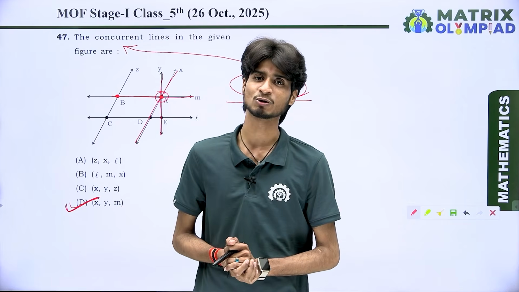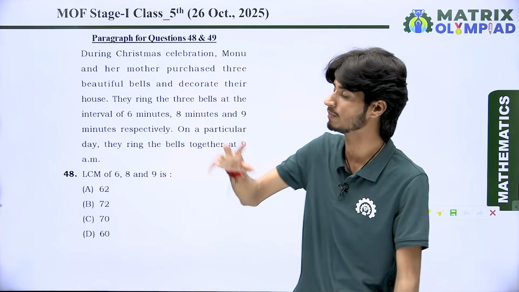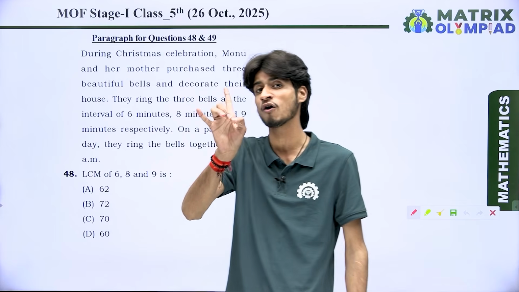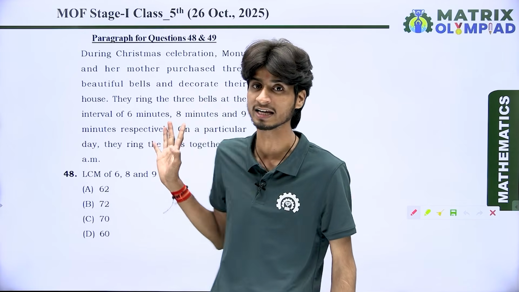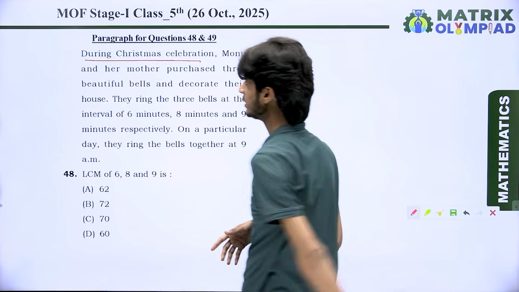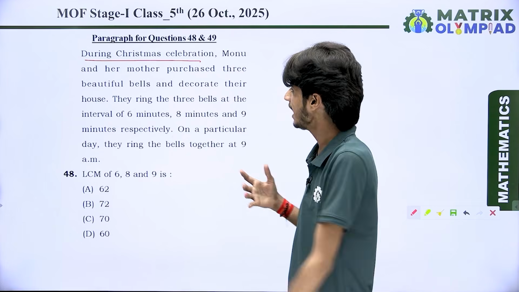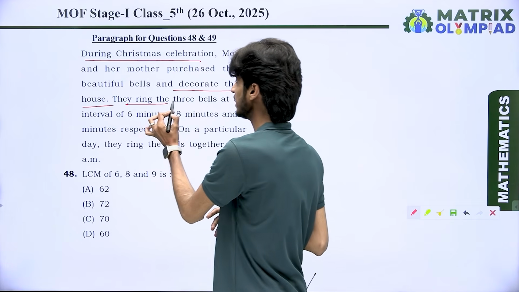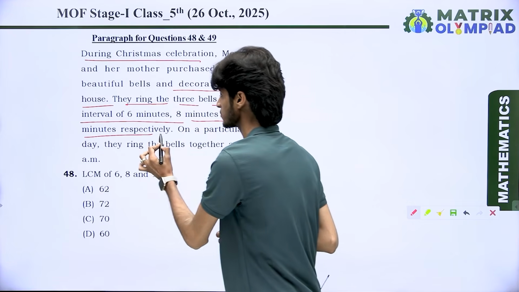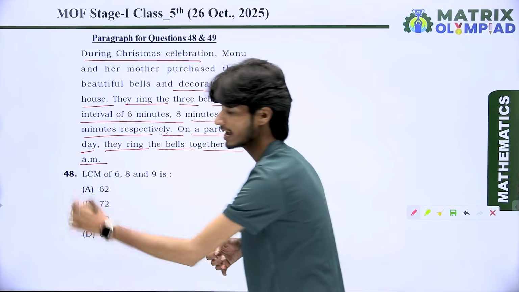Let's come to the next question. Next we have questions number 48 and 49, which depend on a paragraph. First of all, listen and read the paragraph very carefully. What does it say? During Christmas celebration, Monu and her mom purchased 3 beautiful bells and decorated their house. They ring the 3 bells at intervals of 6 minutes, 8 minutes, 9 minutes respectively. On a particular day, they ring the bells together at 9 a.m.